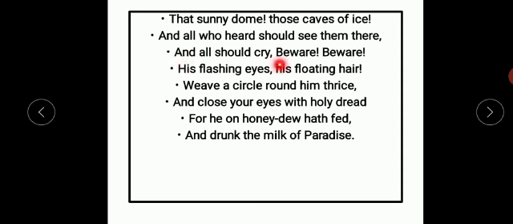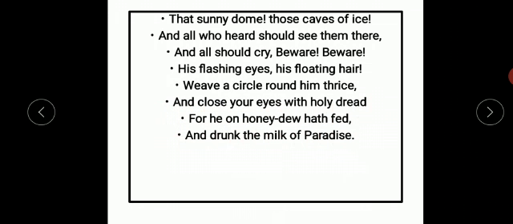and all should cry, beware, beware, his flashing eyes, his floating hair. Weave a circle round him thrice, and close your eyes with holy dread, for he on honeydew hath fed, and drunk the milk of paradise. Now the poet says that people would think that this poet is a magician, okay, who has flashing eyes.